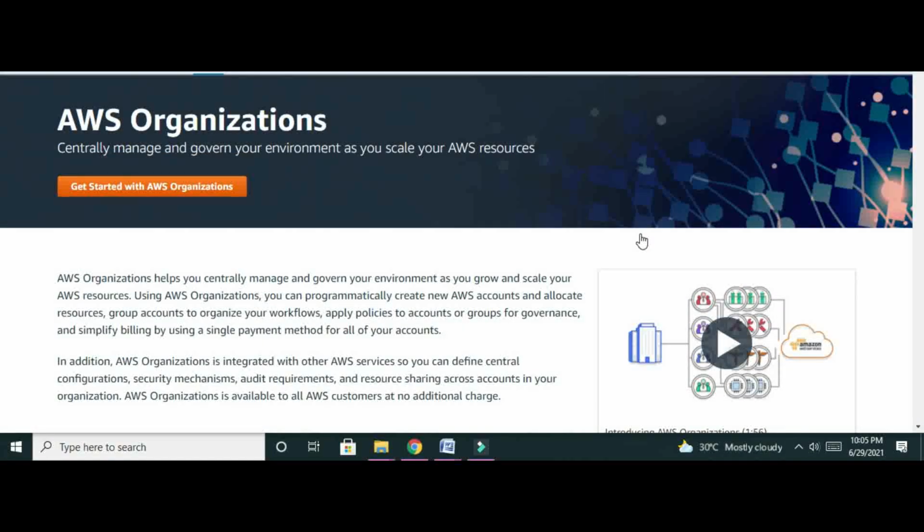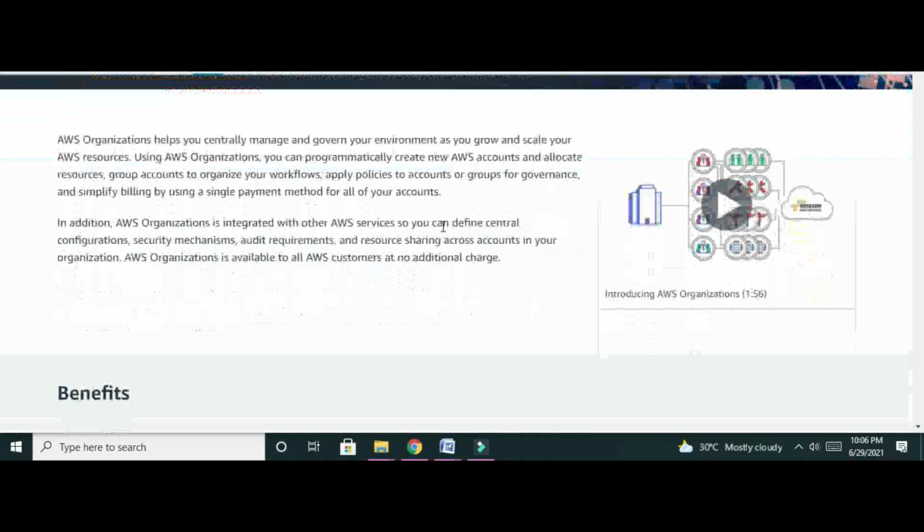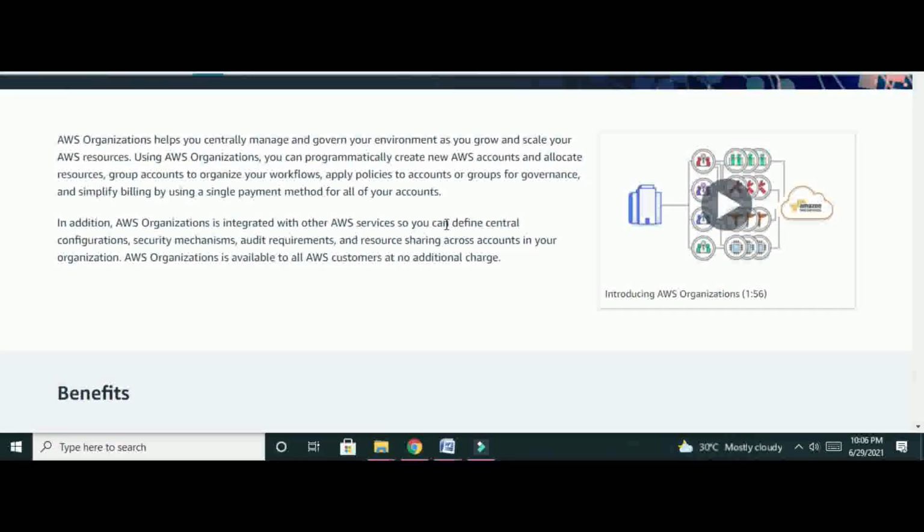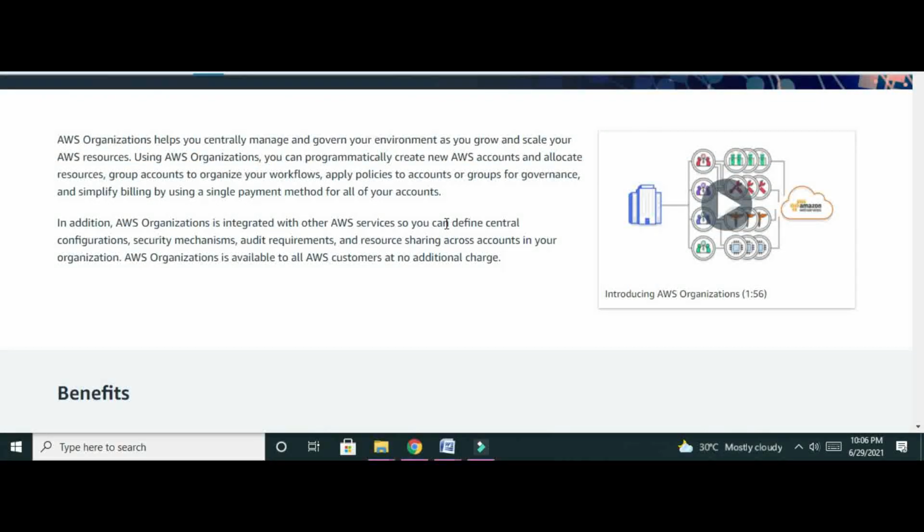In this session we are going to discuss AWS Organizations, total cost of ownership, and how to calculate AWS pricing. AWS Organizations helps the user to centrally manage and govern the environment as the user grows or scales the AWS resources. Depending upon their usage or expansion of use, they can centrally govern and manage it.